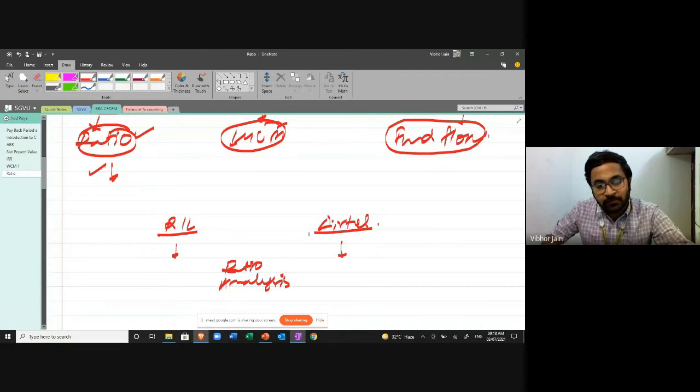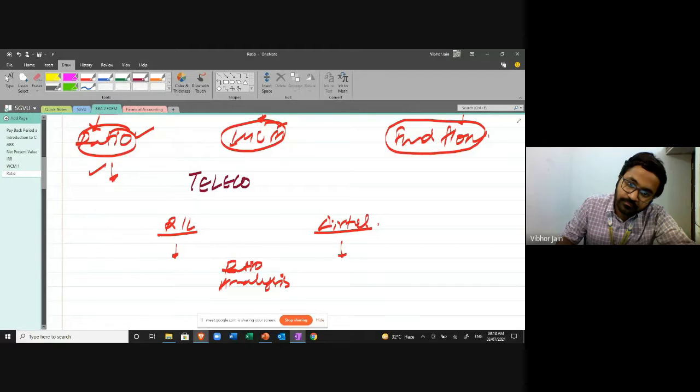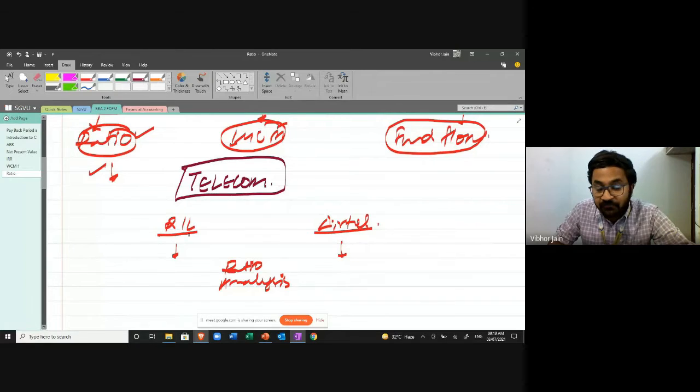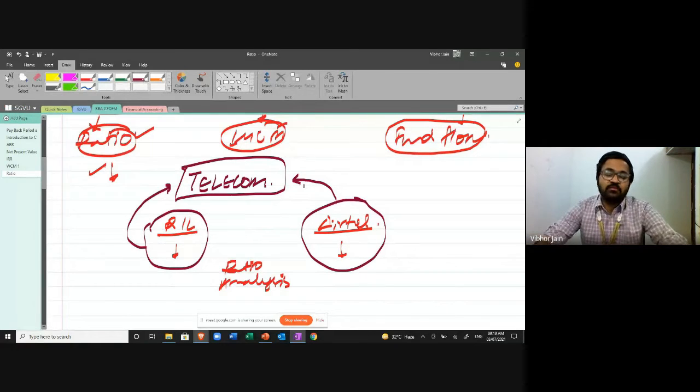And if I want to compare these 2 companies with all other companies of the same industry, if I'm talking about the telecom sector, we'll compare Reliance Industries' performance with the performance of the telecom sector. We'll compare Airtel's performance with the performance of the telecom sector of India, so that we know whether our company is performing well or not so well.